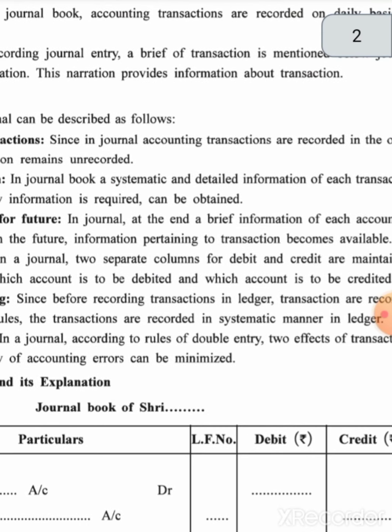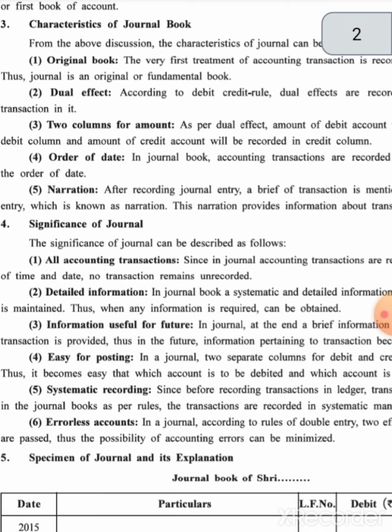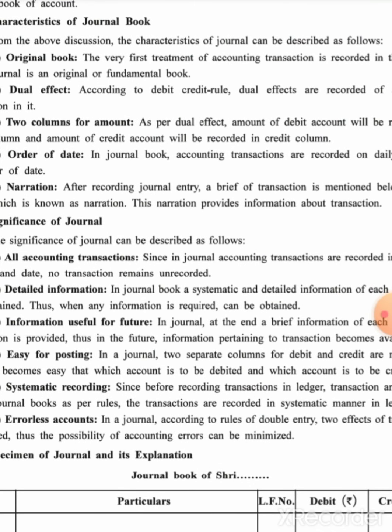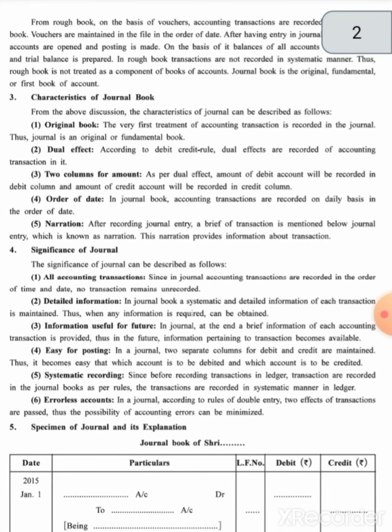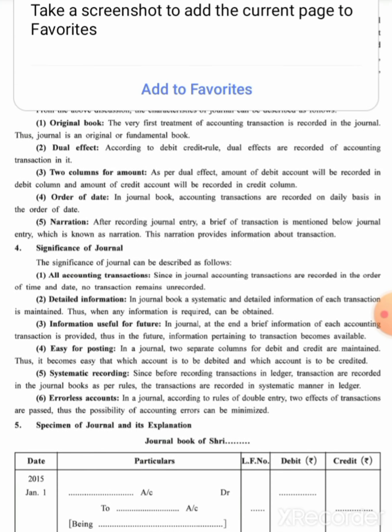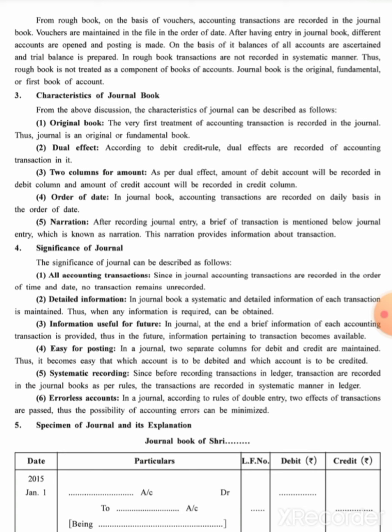The next characteristic is order of date. As I already explained, in the journal book all the transactions are recorded on a daily basis in chronological order of date. So if a transaction takes place on the first date, then the first date transaction will be recorded. If on the second date no transaction is done, then the second date will not be there in the journal book, and if the next transaction happens on the third date, then the third date will be written.